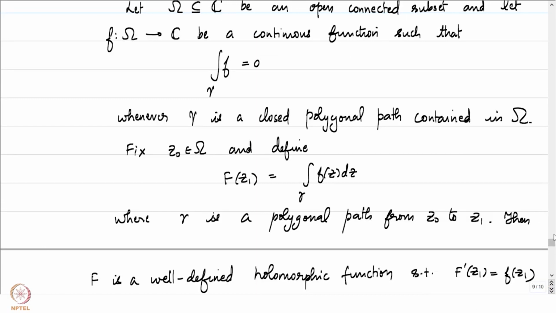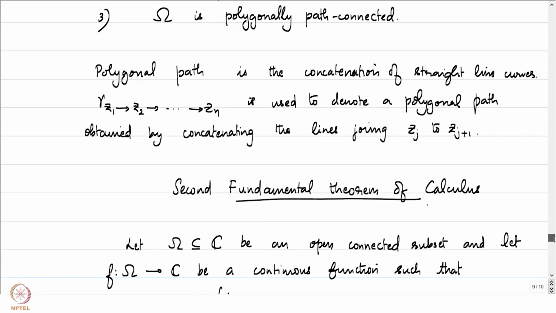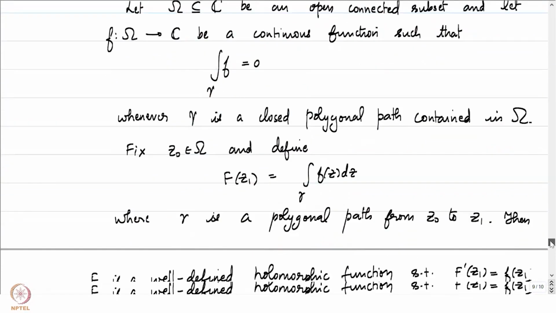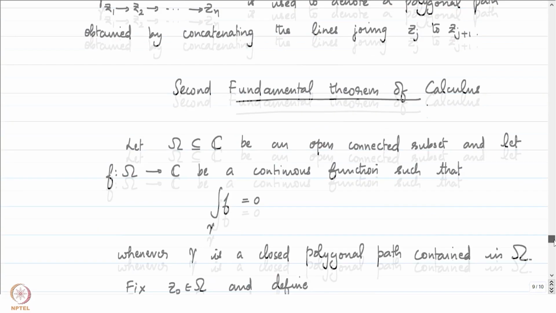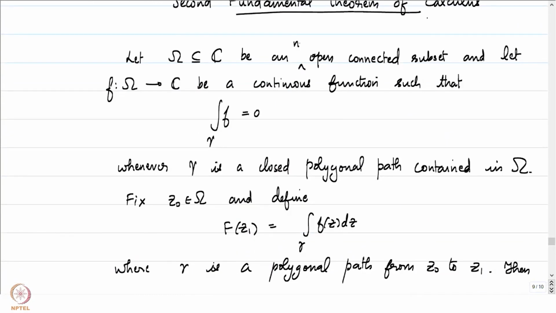Let's go over the statement once more very carefully. Let omega be a non-empty open connected subset of the complex plane, and our function small f satisfies the condition that if you look at any closed polygonal path gamma which is contained in omega, then the integral of f over gamma is equal to 0.